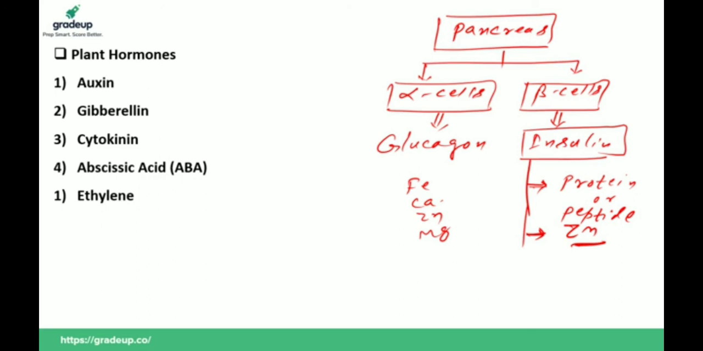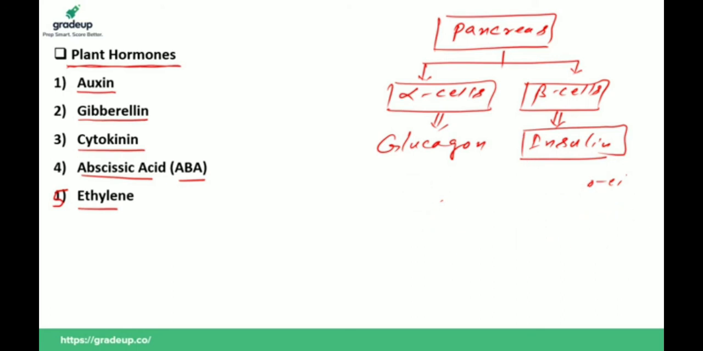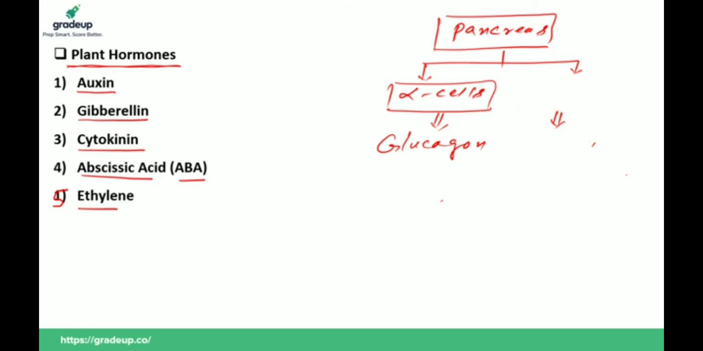Now we are going to discuss very important plant hormones, part of botany. There are 5 types of plant hormones: number 1, auxin; gibberellin; cytokinin; abscisic acid, in short written as ABA; and the 5th hormone, ethylene. Suppose the question is: which of the following is a plant hormone? HTH, thyroxine, thymosin, auxin. What should be your answer? It is auxin. Very simple.